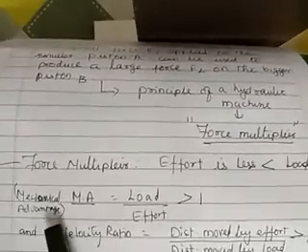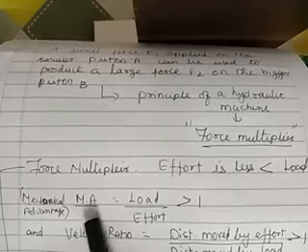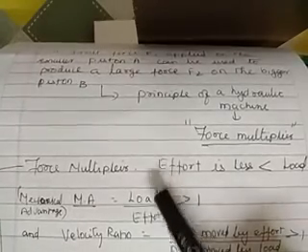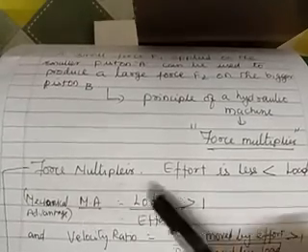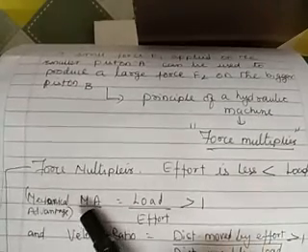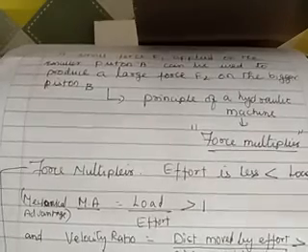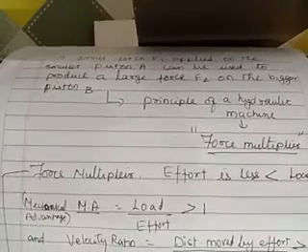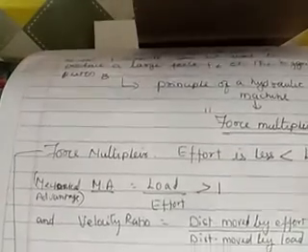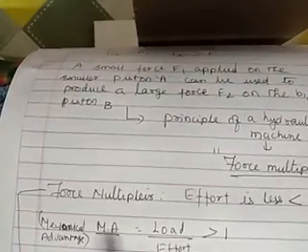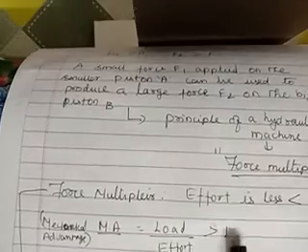So here you would have learnt the formula of mechanical advantage, which is equivalent to load by effort. Have you learned? In your 6th standard, you learn mechanical advantage is equal to load by effort. And if the mechanical advantage is greater than 1, then you call that the ideal machine, is it not? So you would have learned that. That's what I'm just recalling. Okay, here, in case of hydraulic machine, the mechanical advantage is greater than 1.